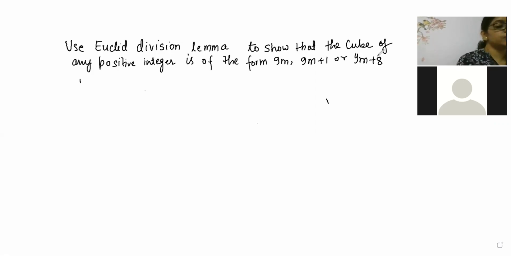So we have to use Euclid division lemma. In Euclid division, you know what Euclid division lemma is: dividend is equal to divisor into quotient plus remainder. The remainder will be either equal to 0 or greater than 0, but it will always be less than the divisor. It will always be less than the divisor. It is the most important condition.